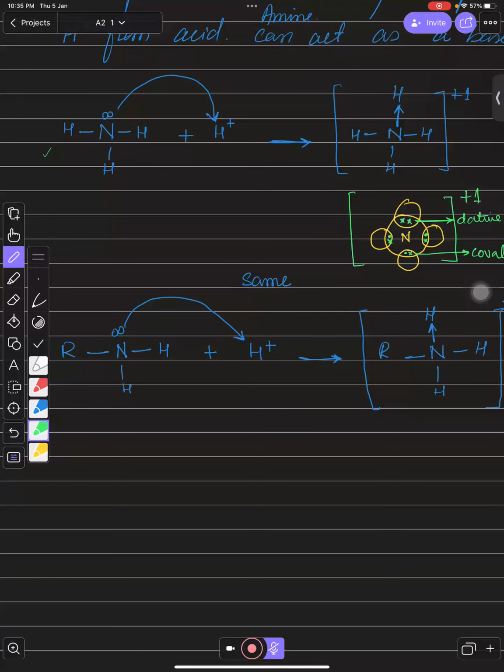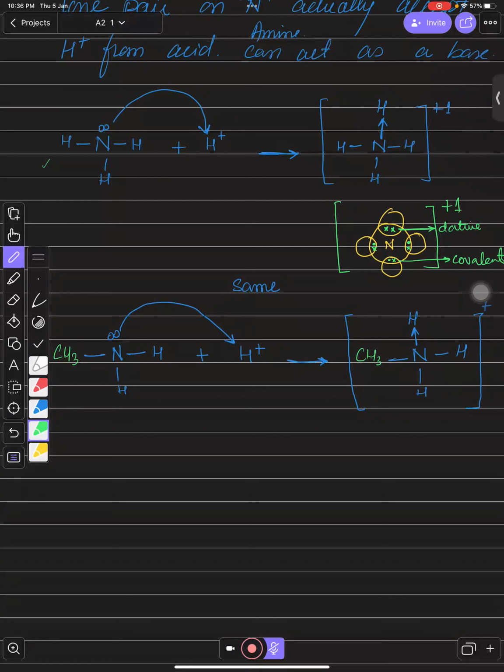And the same if one of the hydrogens is replaced by any carbon chain like CH3, or whatever you want to write over there. For suppose I just write CH3 over there. So it will be methylamine. This is again methylamine, and the lone pair is also there on the nitrogen, so this nitrogen can also donate the lone pair to the hydrogen ion and form a dative covalent bond with that, and the charge of the ion will be on the top of the whole ion, or the whole molecular ion, right? Now I just want that, Bacho, you will show this working for dimethylamine.